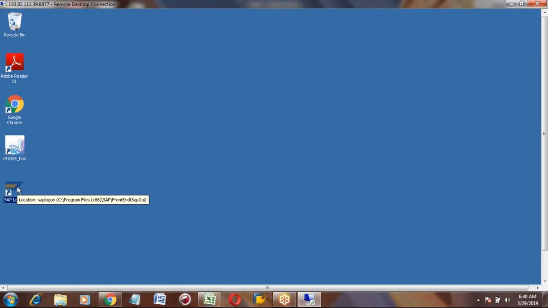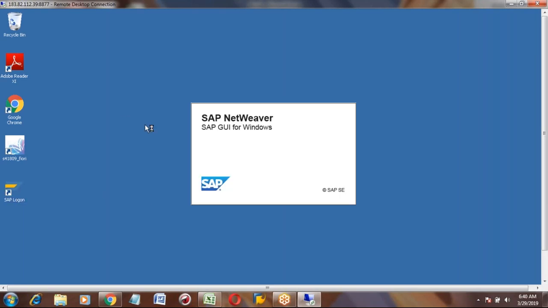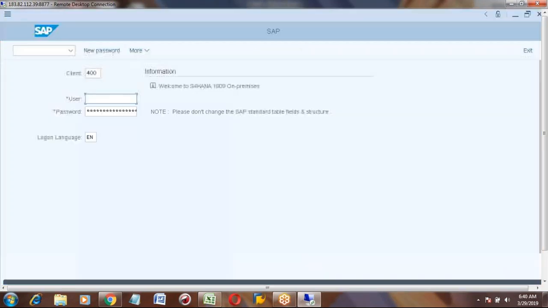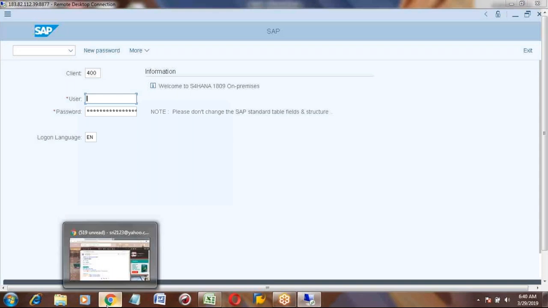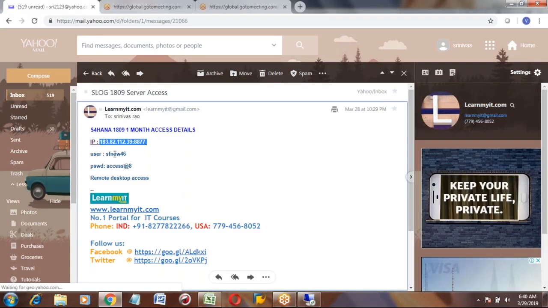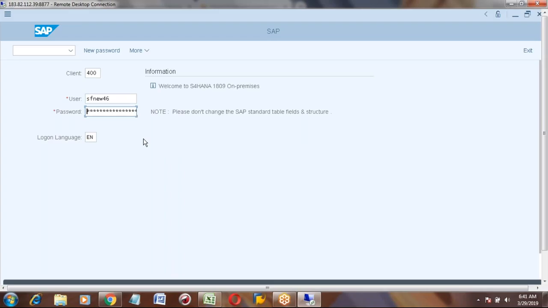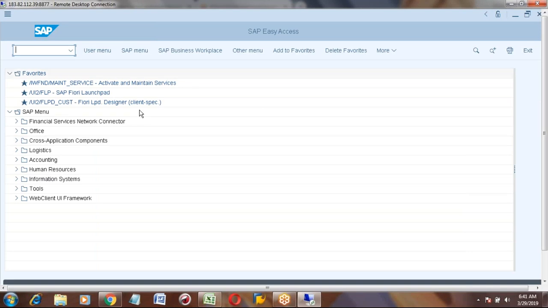This logon pad is the same as the normal logon pad. You can see S4 1809, where 1809 is the version. You can open this logon pad and use the same ID and password. This is the S4 HANA logon pad.